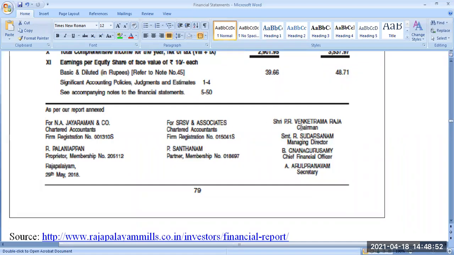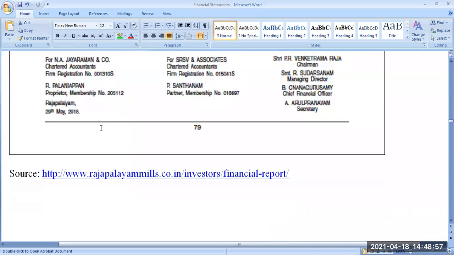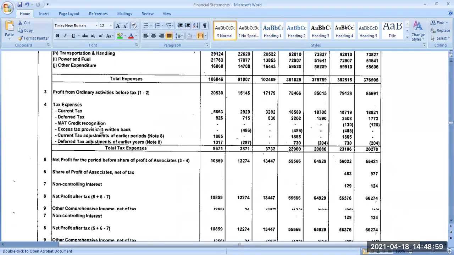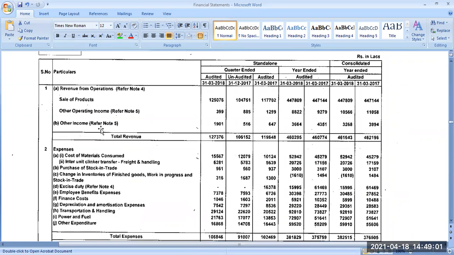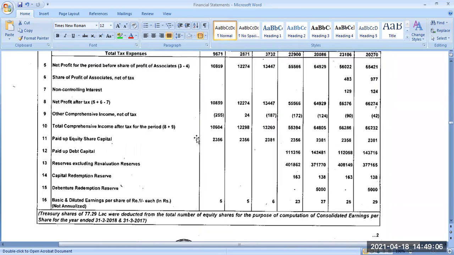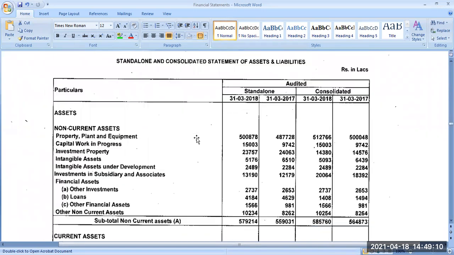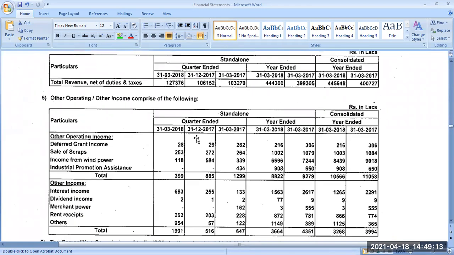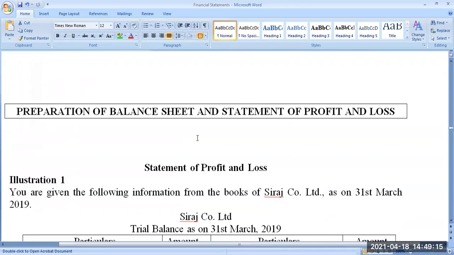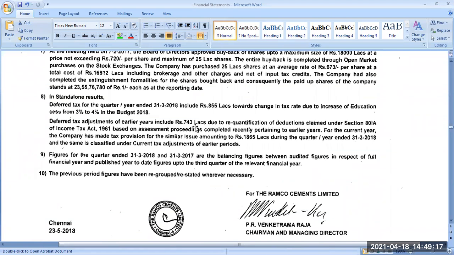And the chartered accountant should sign in this. This will be attached to the annual report of the company, balance sheet and the income statement. The last one, audited one. Okay. This is again balance sheet. You go through this once you have time. Any one of the company's balance sheet, especially manufacturing companies' balance sheet and manufacturing companies' profit and loss account.